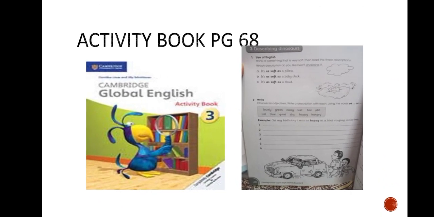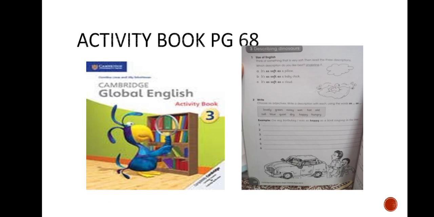So now, time to do the written work. Everyone open up the activity book page 68. Write down today's date. The date is 22nd March 2021. Write down classwork and the day is Monday. Now, you will read the instruction and then complete the exercise.